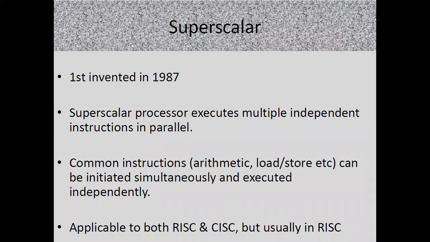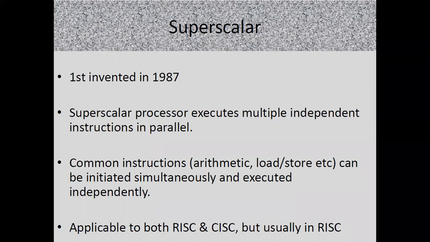It was first invented in 1987. So what superscalar does is, a superscalar processor executes multiple independent instructions in parallel. So here we have learned the concept of pipelining, where we are trying to execute multiple instructions at a particular time.